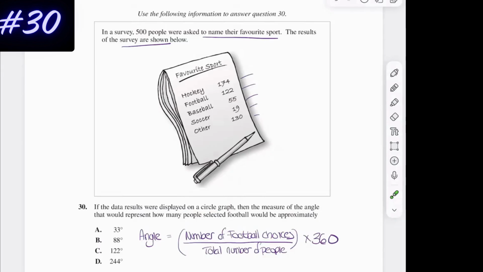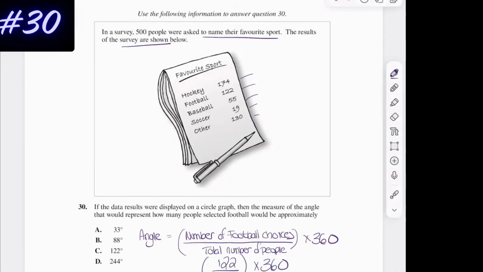So I've left a little formula here that says the angle is equal to the number of choices, so in this case, football, over the total number of people. Then once we get that fraction, we're going to times it by 360. So in this case, we have 122 people over the 500, and then we're going to times that by 360.